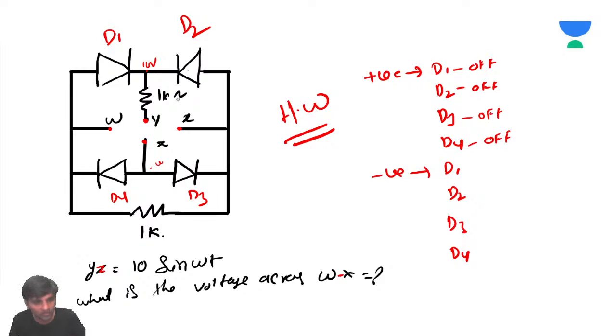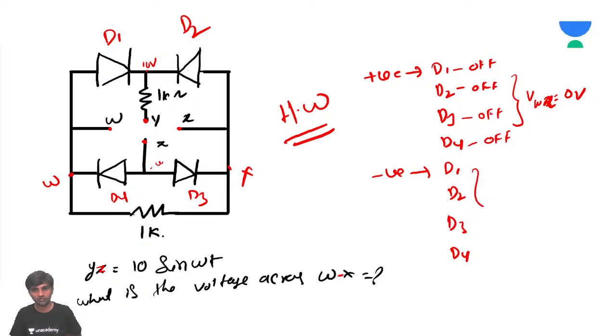So when all the diodes are off, what is the voltage drop across this? No current is flowing across the 1 ohm resistor, so no voltage drop. So the corresponding VWX is going to be 0 volts.